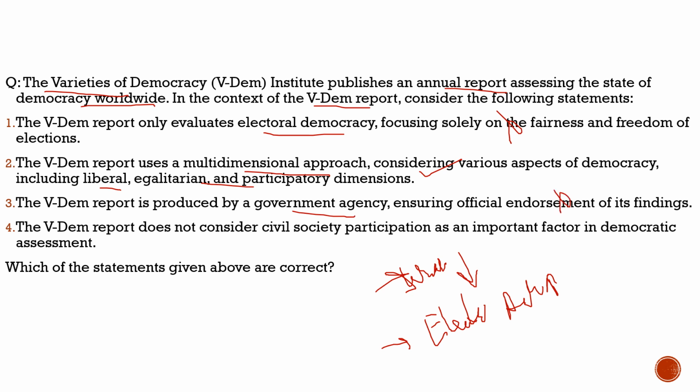Third statement: the V-Dem report is produced by a government agency, ensuring official endorsement of its findings. No, it is produced by an independent agency, not a government agency. So the third statement is incorrect. Fourth statement: the V-Dem report does not consider civil society participation as an important factor in the democratic assessment. No, this is totally incorrect and very much the opposite of its core functioning. So the fourth statement is also incorrect. With respect to this question, the correct statement would be statement 2 only, and let us suppose the option would have been option B. So with this, I hope you have understood the question here. Now let's move to another slide and see what question we have brought there.